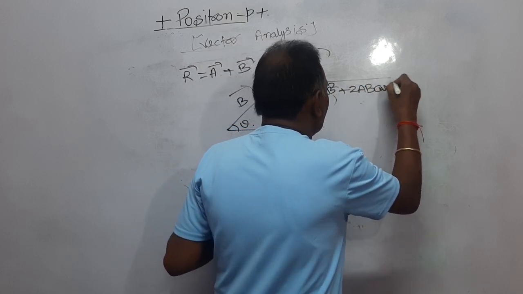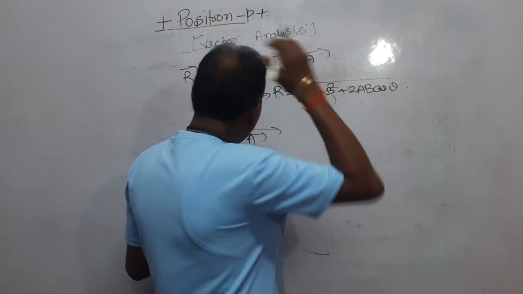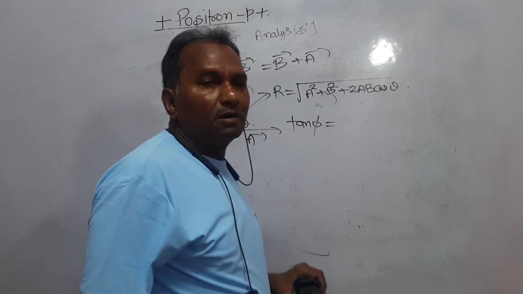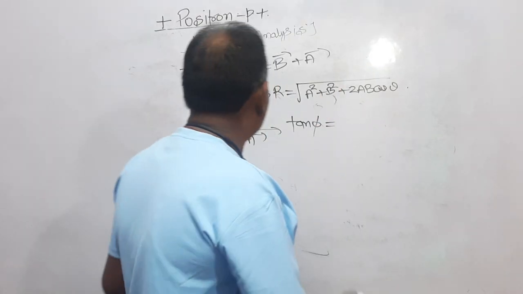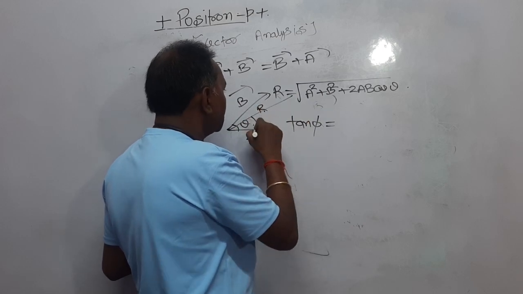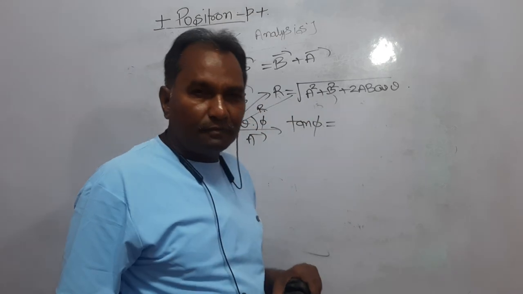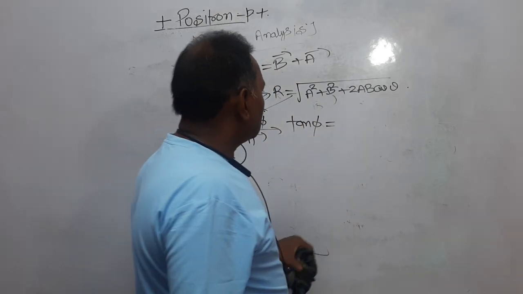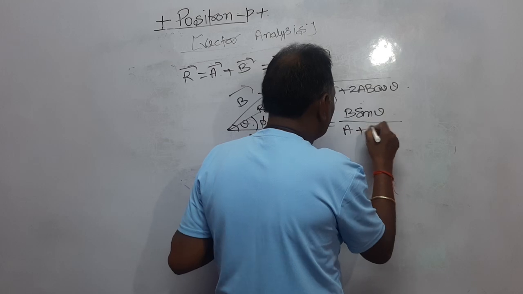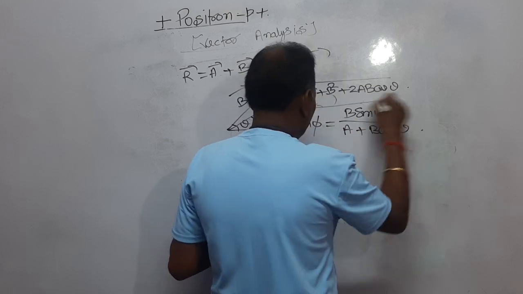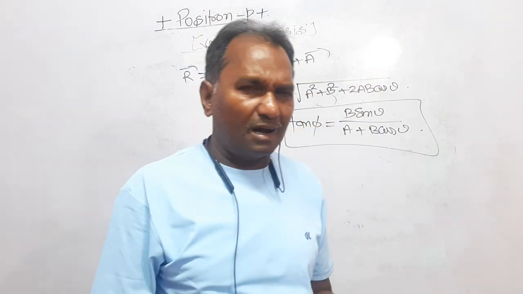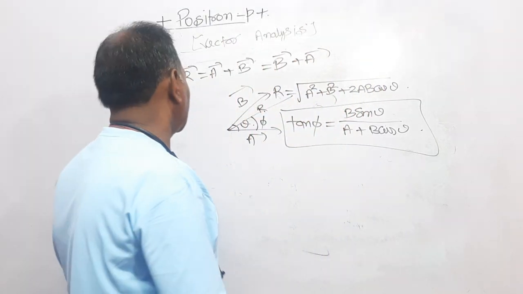You can find out, and also you find that tan phi is equal to... phi is the angle that the resultant makes. If this is the resultant and it is making an angle phi, then tan phi is equal to b sin theta over a plus b cos theta. This till now we have found out, right? This is the method of adding two vectors.